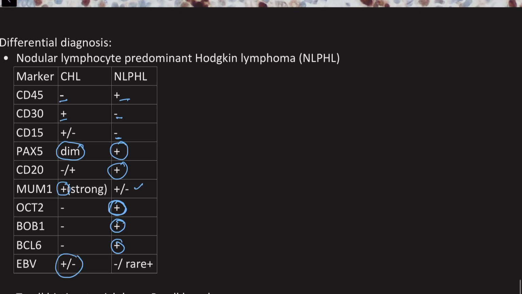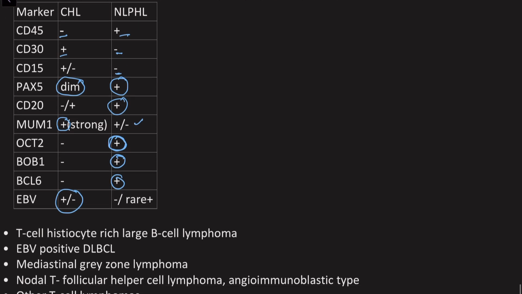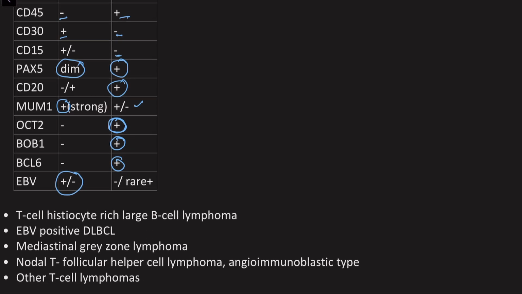EBV may or may not be positive in certain subtypes of classic Hodgkin lymphoma, but it is usually negative in nodular lymphocyte predominant Hodgkin lymphoma, and there are very rare cases where it may be positive, but usually negative. Other differential includes T cell histiocyte rich large B cell lymphoma. Again, immunohistochemistry would help here, because the Hodgkin Reed-Sternberg cells are usually negative for all B cell markers except for PAX5 dim, whereas this is a large B cell lymphoma, so it will show all B cell markers.